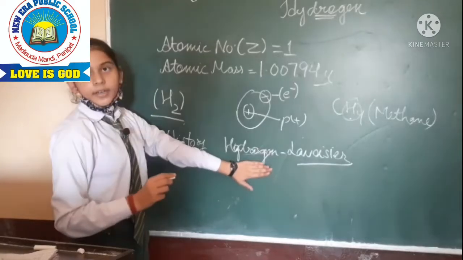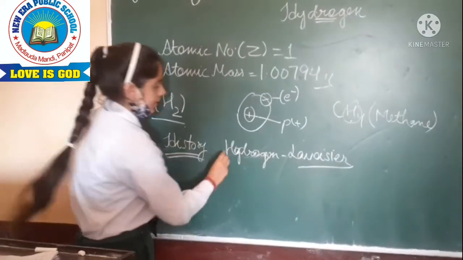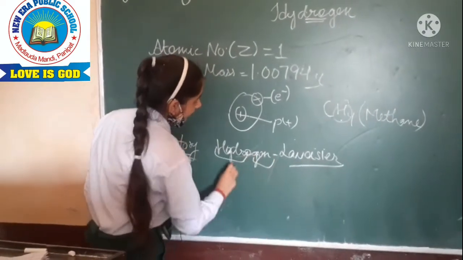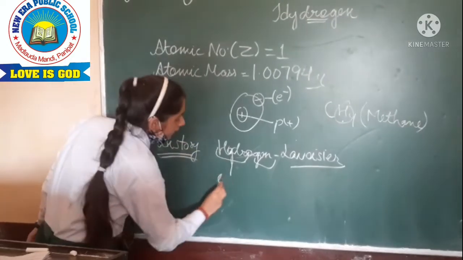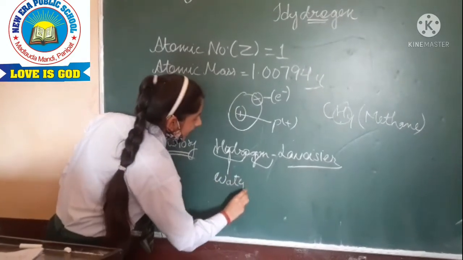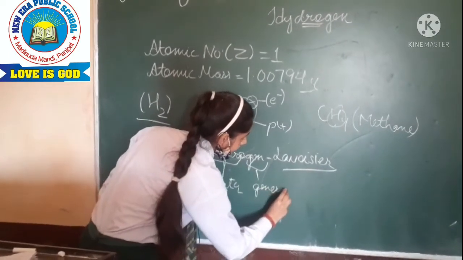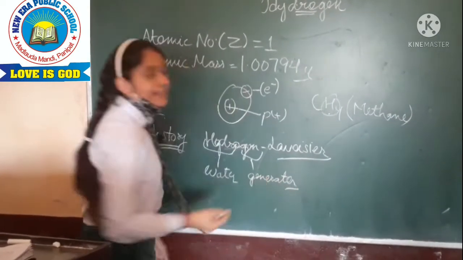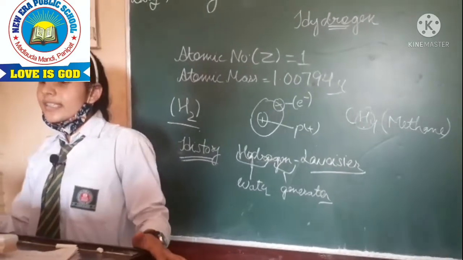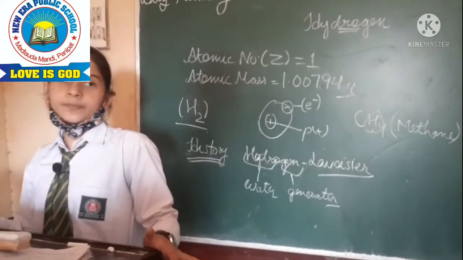It is a Greek word made up of two words, hydro plus gen. Hydro means water and gen means generator. So hydrogen is the water generator.